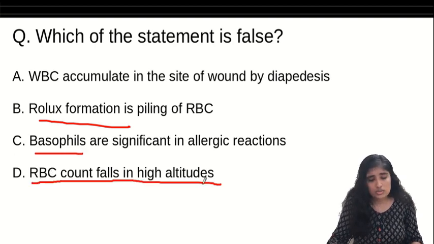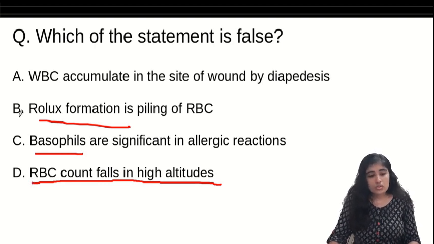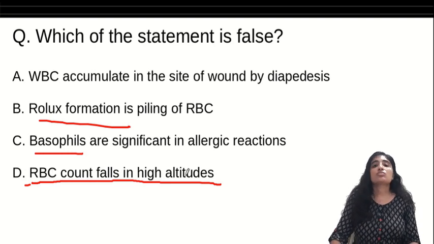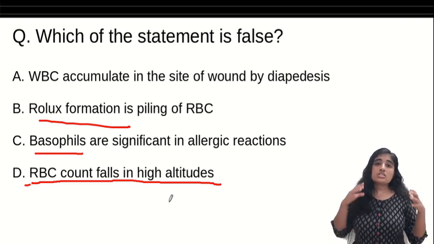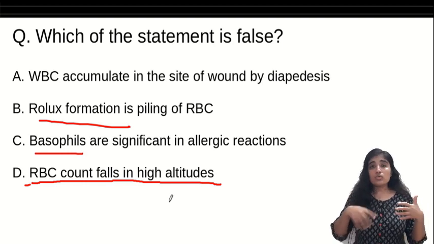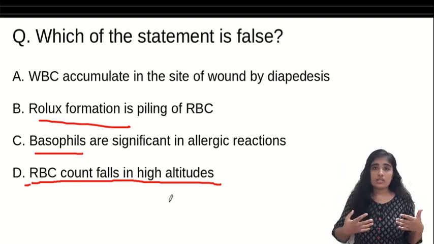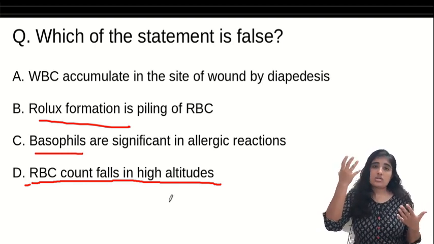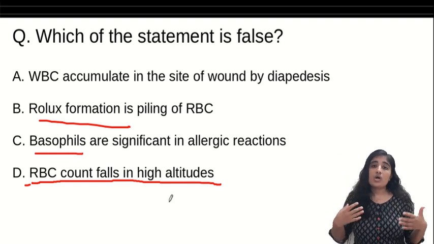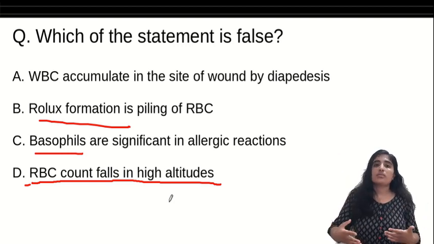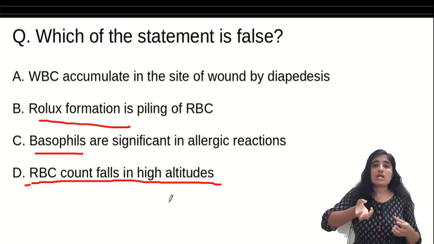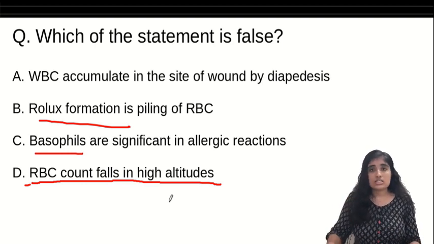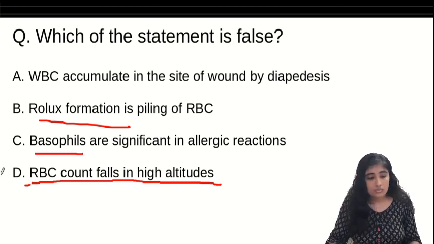RBC count falls in high altitude. Is it true or is it false? From this much, we know we have only one option left. Will it fall in high altitude? What is the situation in high altitude? When you go on a bus to a high altitude, you find it difficult to breathe. Why? Because the oxygen concentration in the atmosphere is less. So to adjust to this, our body produces more RBCs, so that whatever oxygen is available, these RBCs can take it to different parts of the body. So the RBC count increases in high altitudes. So which is false? Option D is false.